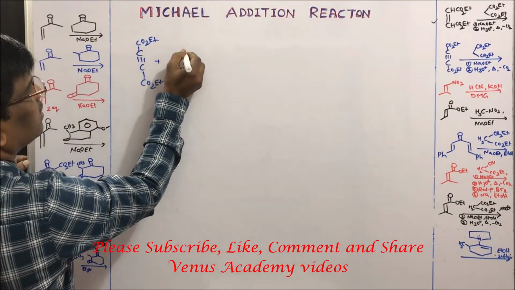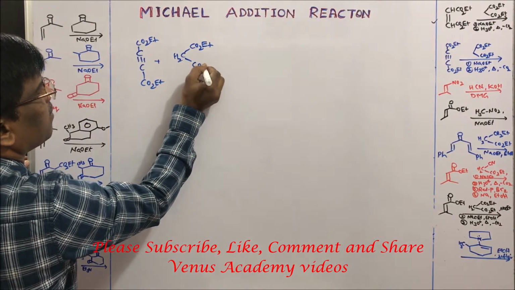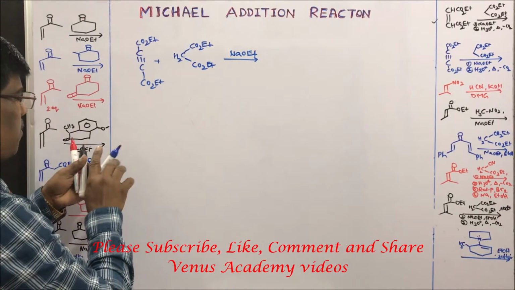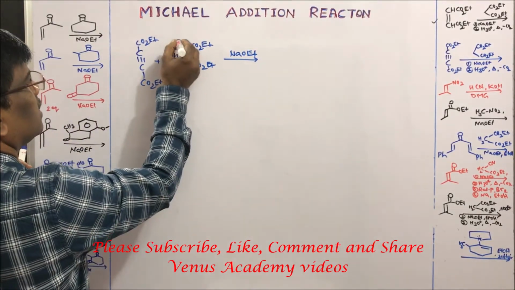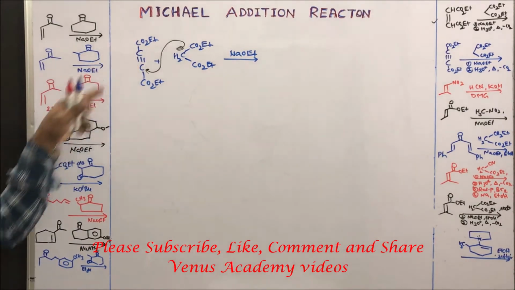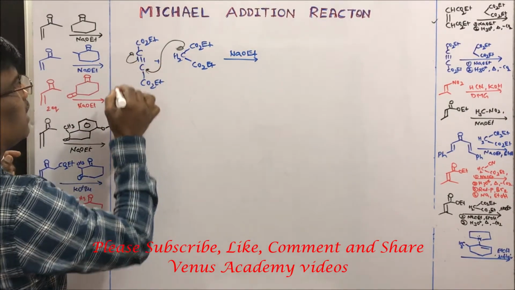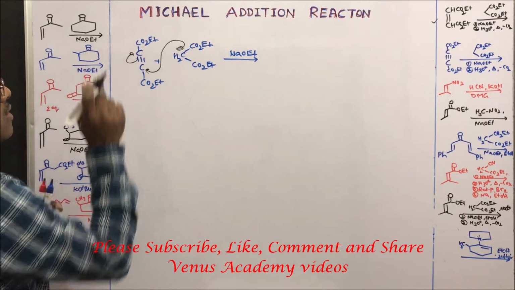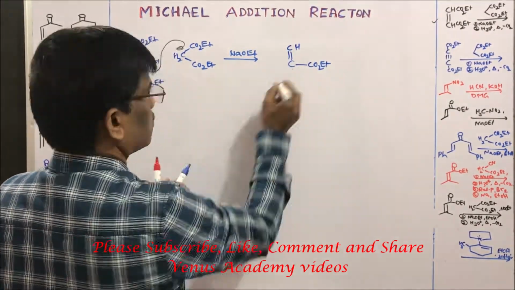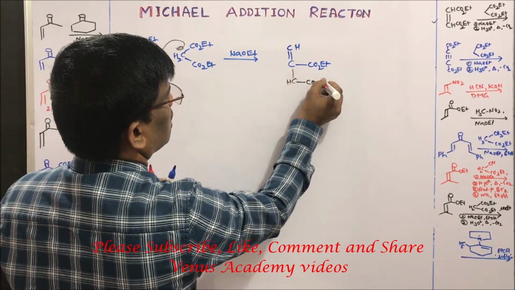When I treat it with diethyl malonate in presence of base, it is going to form a carbanion here. This carbanion will attack the beta carbon of this ester and it goes up and takes up a proton to form CH.